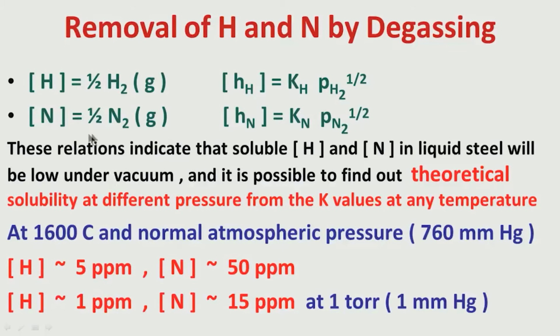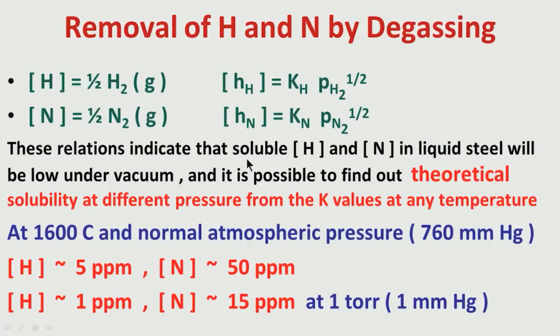Similarly, for nitrogen, nitrogen as element to nitrogen gas at the liquid steel and gas interface, this reaction is taking place. So, for hydrogen and nitrogen present as elements, the activity of hydrogen and nitrogen in liquid steel is equal to the equilibrium constant into the partial pressure of either hydrogen or nitrogen to the power half.